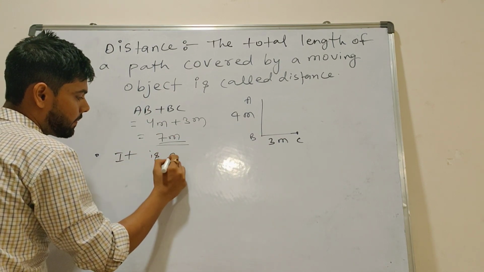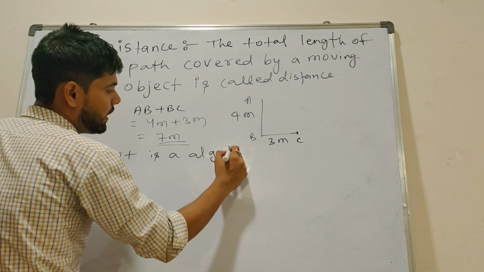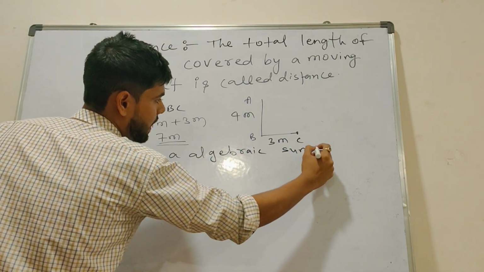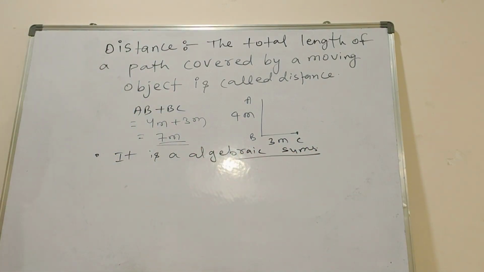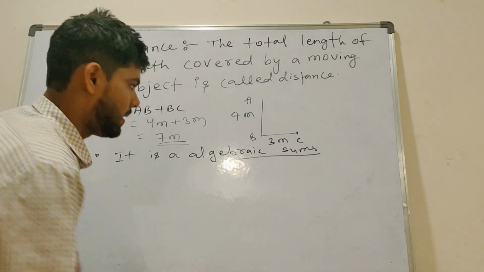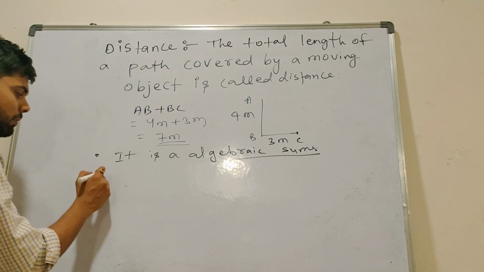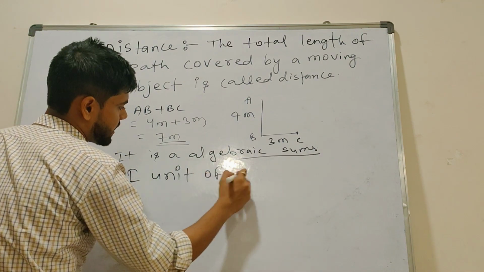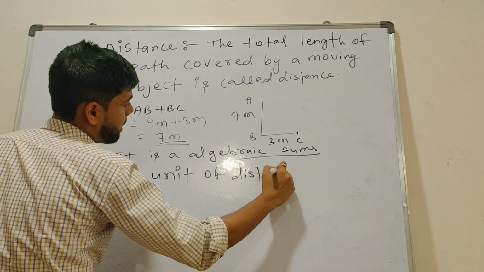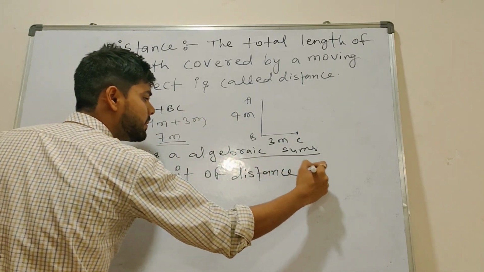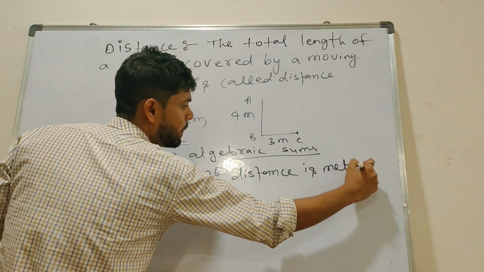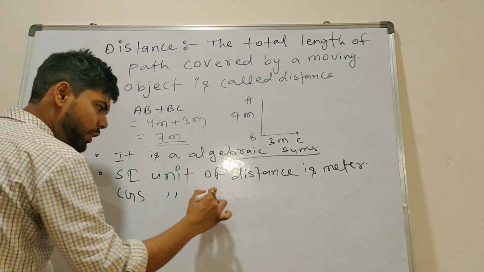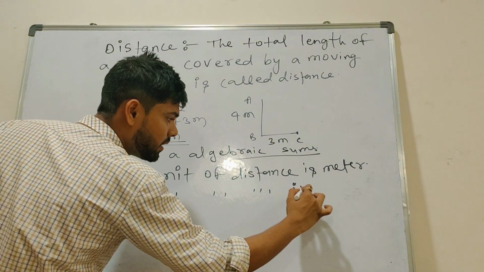Is that clear? What is distance? Distance is an algebraic sum. Next point: the SI unit of distance. The SI unit of distance is meter.